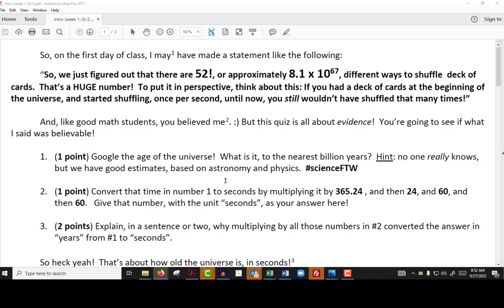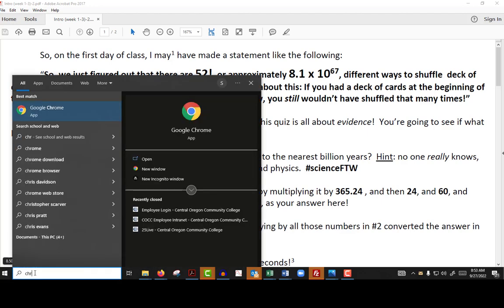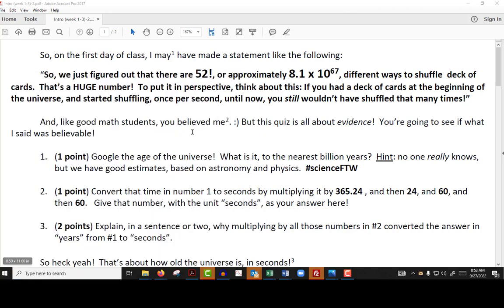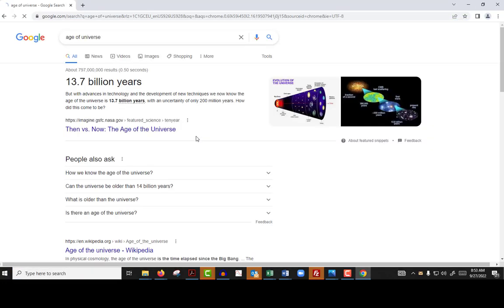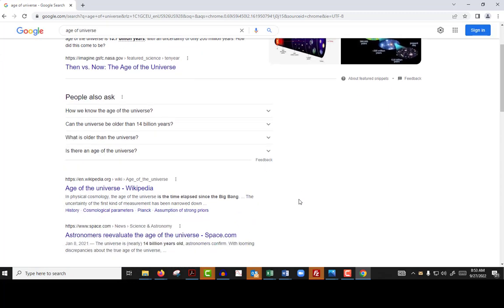All right, let's get some answers to this dealing decks of cards from the beginning of the universe quiz. Firefox has been acting up today, so I'm going to use Chrome, and hopefully that works better. Okay, so let's see. Oh, yep, there's the age of the universe. I Googled it last time when I was making the quiz. 13.7 billion years from NASA.